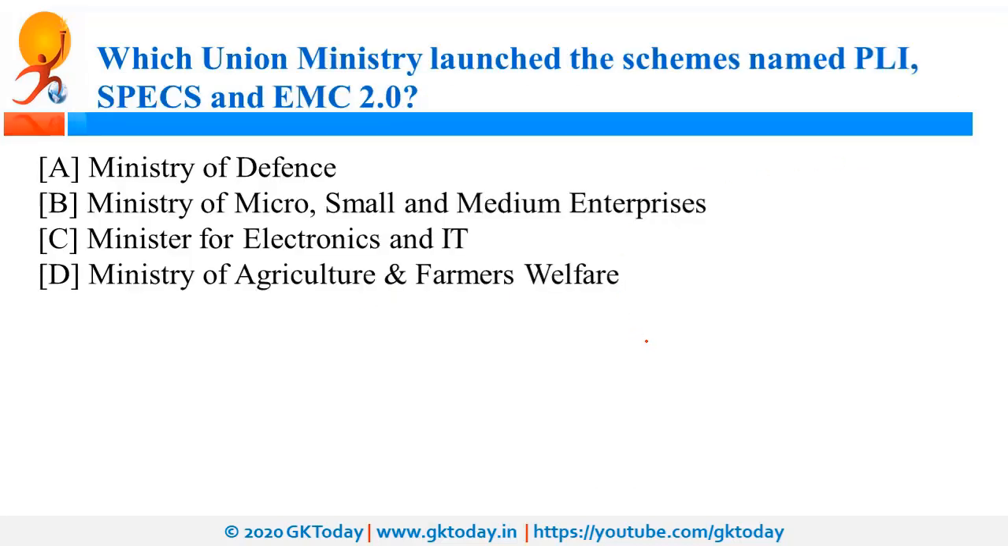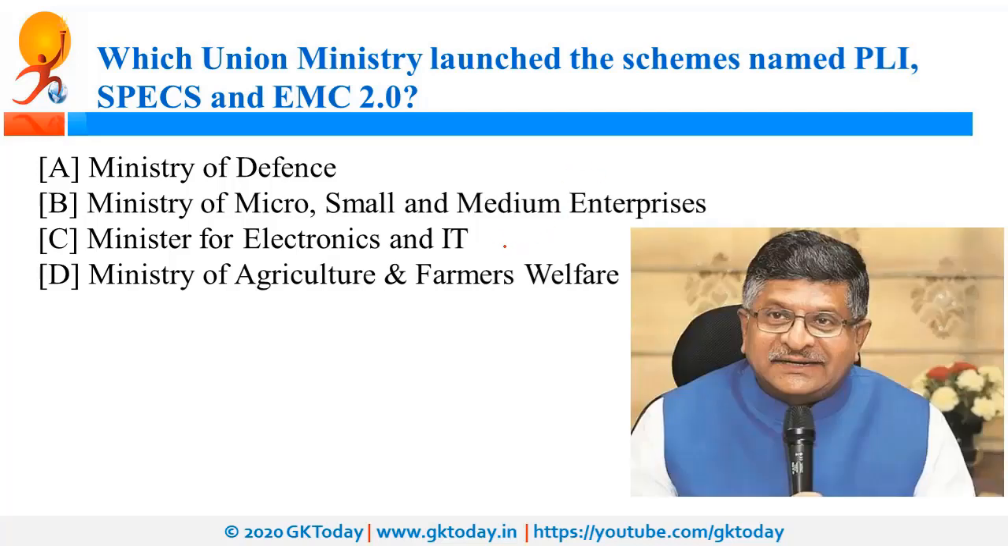Which union ministry launched the schemes named PLI, SPECS and EMC 2.0? So these schemes are related to the manufacturing of electronics, and recently Ministry of Electronics and Information Technology announced these initiatives. The present minister is Ravi Shankar Prasad.